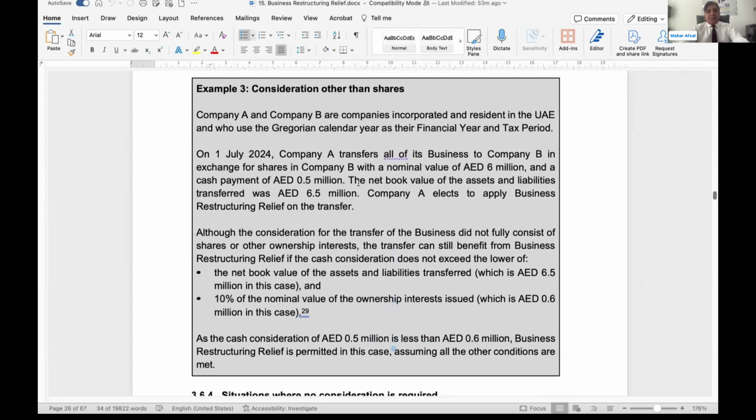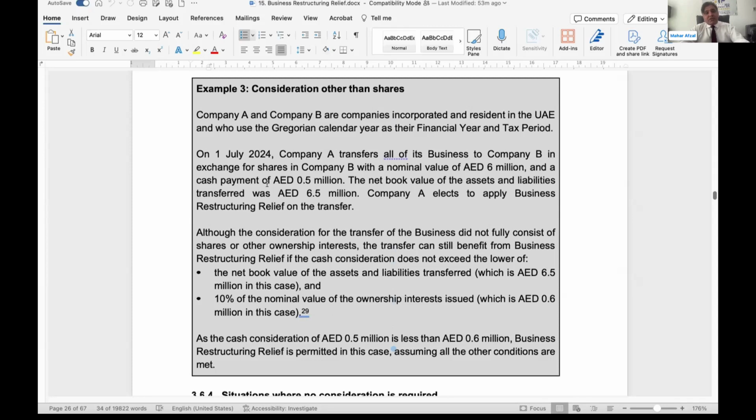Just look into this example. A and B are companies incorporated and resident in the UAE and who use the Gregorian calendar year as their financial year and tax period. On 1st July 2024, company A transferred all of its business to B in exchange for shares in B with a nominal value of 6 million. So what are the exchange for shares? Shares have a nominal value of 6 million and a cash payment of 0.5 million. Cash payment is 0.5 million.